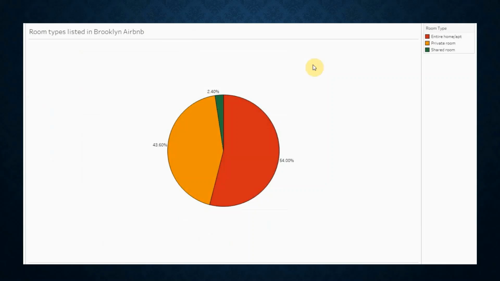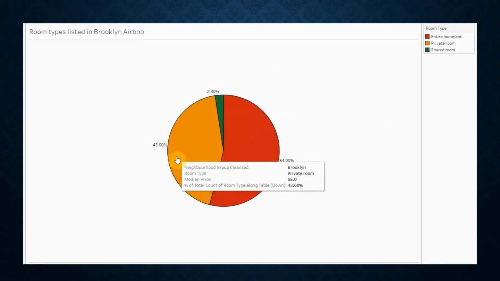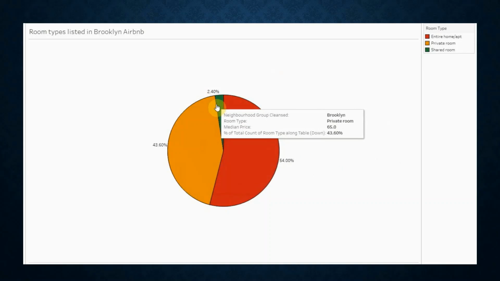Next, we will look into the room types that are listed in Brooklyn Airbnb. From the analysis, we can see that there are only 3 types of rooms listed in both cities, which are entire home or apartment, the ones in red, private rooms, the ones in orange, and shared rooms, the ones in green.